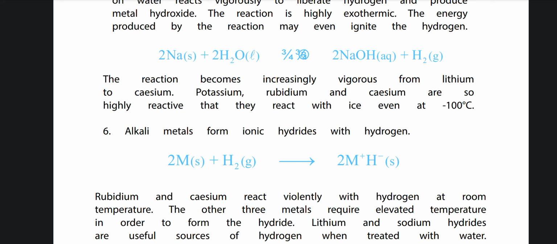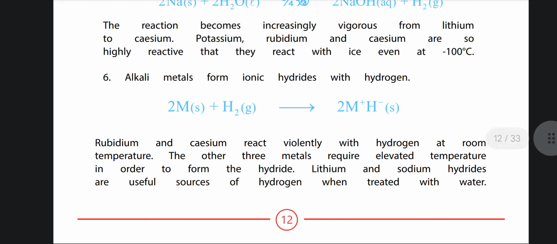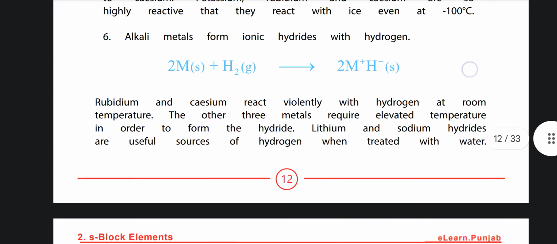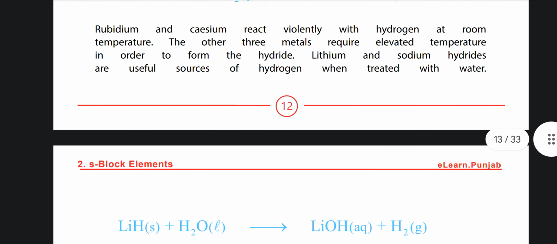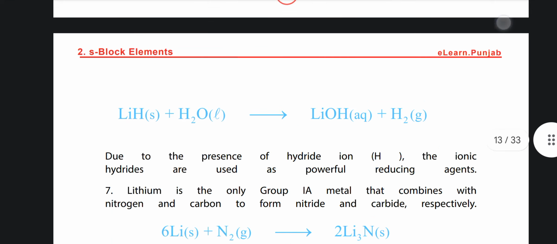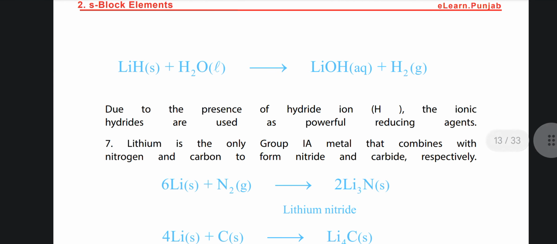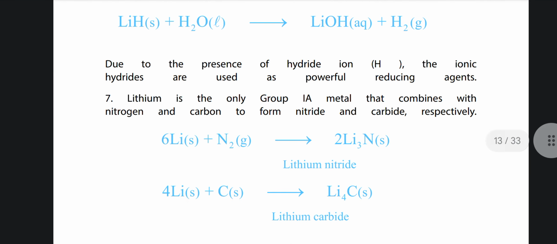Alkali metals form hydrides with hydrogen. Number 6. 2M plus H2 gives 2M plus H minus. Potassium, rubidium and cesium react violently with hydrogen at room temperature. The other three metals require elevated temperature in order to form the hydride. Lithium and sodium hydrides are useful sources of hydrogen when treated with water. LiH plus H2O gives LiOH plus H2. Due to the presence of the hydride ion, the ionic hydrides are used as powerful reducing agents.